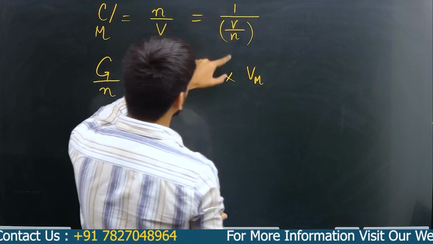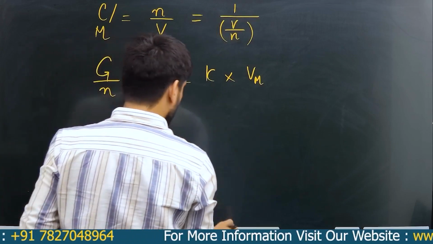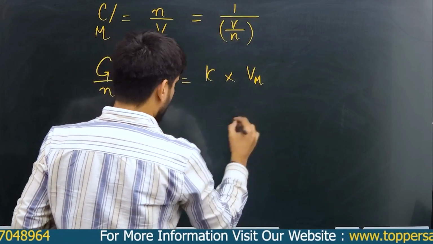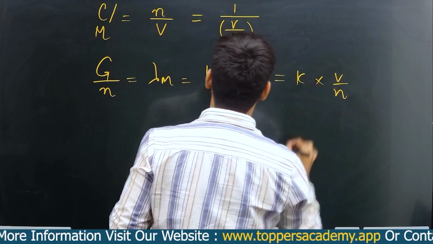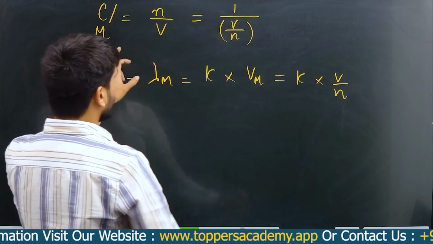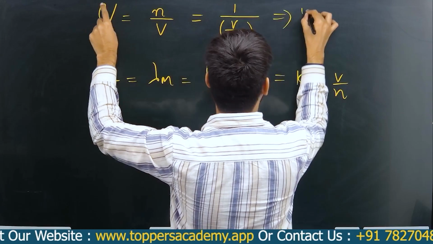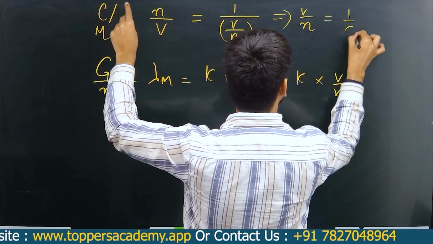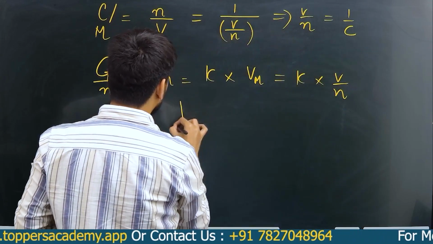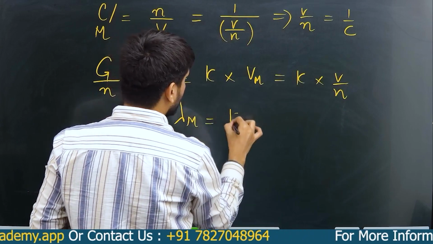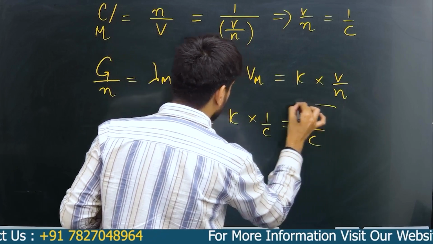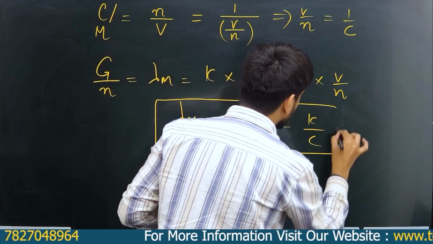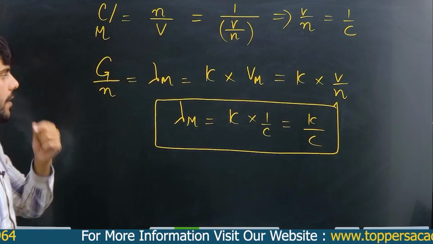Yes, we can. So molar volume is nothing but kappa into V by n, and V by n is nothing but 1 upon C. So basically lambda m becomes kappa into 1 by C, or kappa upon C, this is important, right?